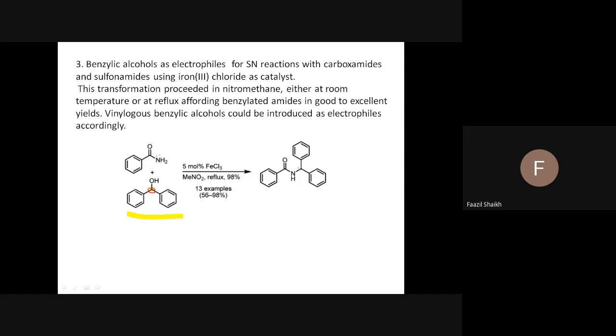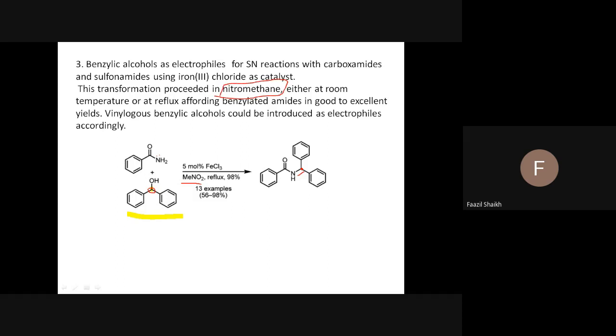Yes or no? Yes. So the iron catalyzed reaction is what? The formation of this carbon and this nitrogen heteroatom bond. This is a heteroatom bond between the nitrogen and the carbon. Fine. And what is the solvent we are using here? Yes, what do you think? It is nitromethane. This is produced in the nitromethane solvent.